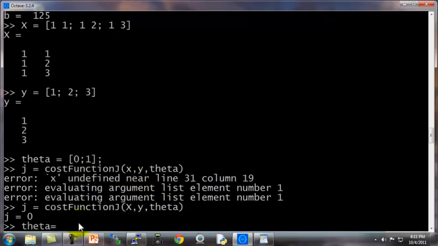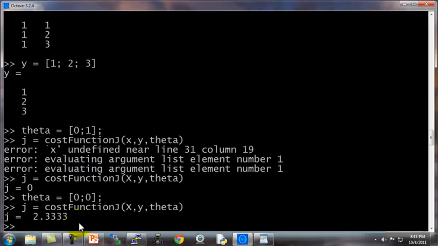Whereas in contrast, if I set theta equals, say, [0; 0], then this hypothesis is predicting zeros on everything. This is saying theta 0 equals 0, theta 1 equals 0, and then the cost function is 2.333.